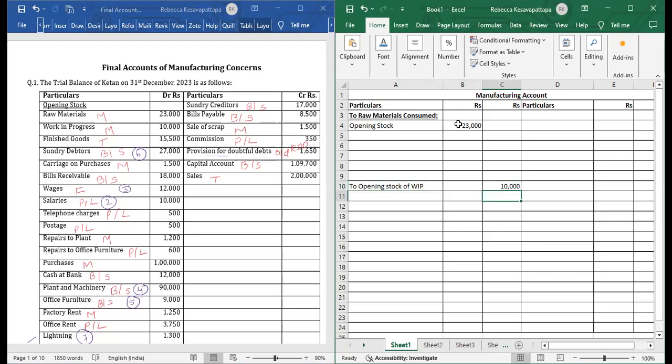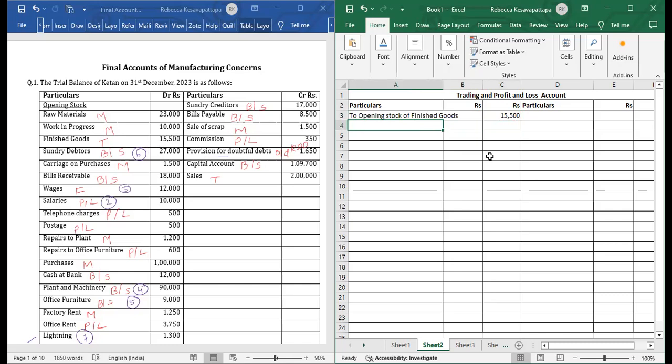Next we have finished goods. Finished goods are given in the trial balance. So second, we have here the trading and profit and loss account. Here we will first write: to opening stock of finished goods. In the outer column we will straight away write what is given here, 15,500.